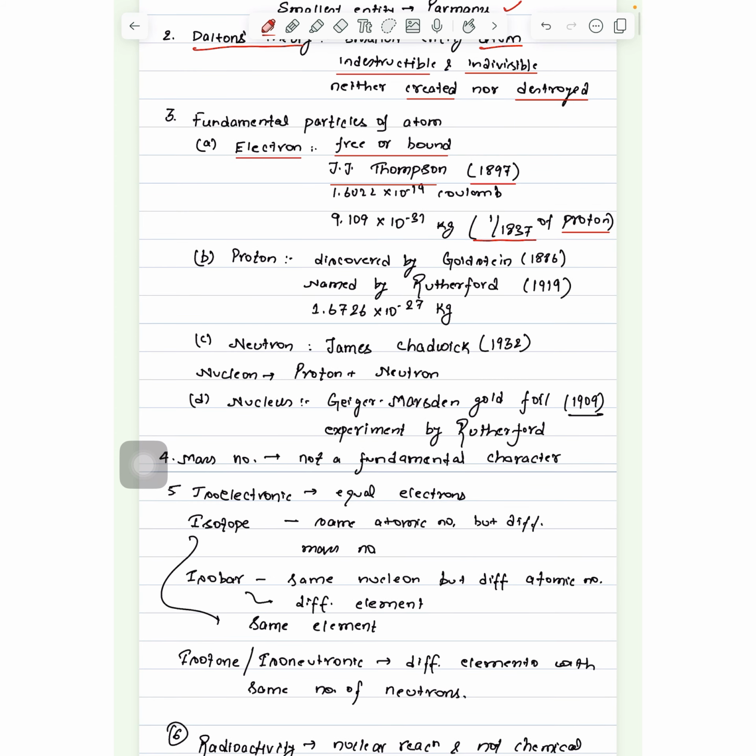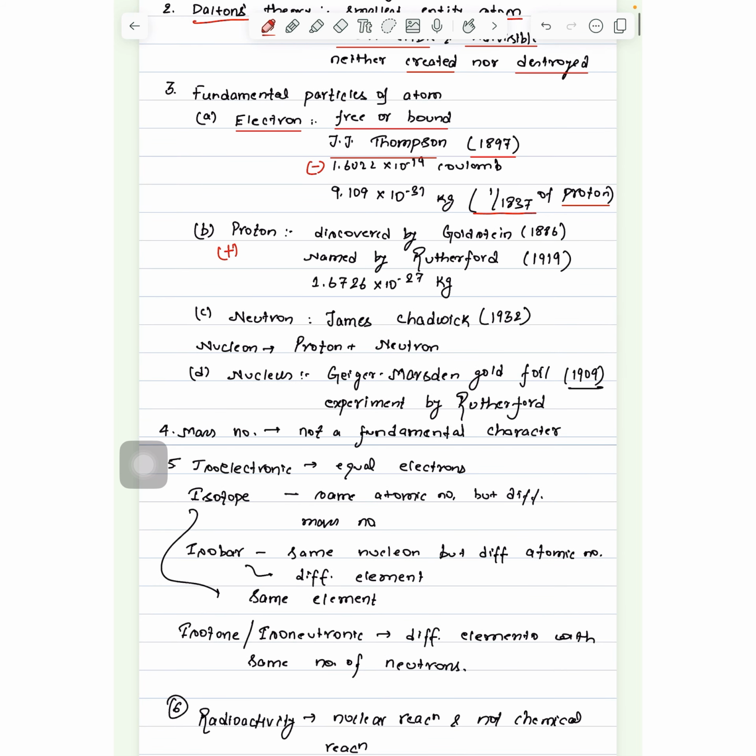And what will be its charge? Its charge will be just opposite of the electron, that is 1.6022 into 10 raised to the power of minus 19 coulomb. It will be positive and the charge of the electron will be negative. It was discovered by Goldstein in 1886, named by Rutherford in 1919.